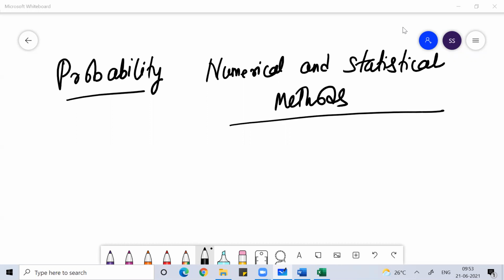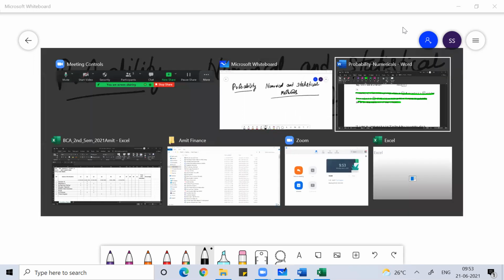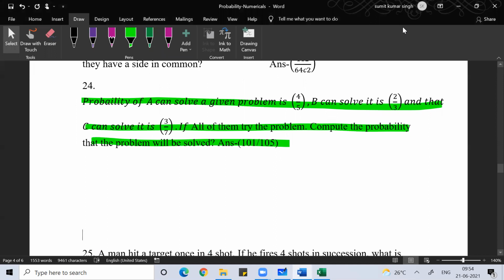We are discussing the important concepts of probability here in this class. Already, we have started many concepts on probability till now. We have discussed repeated trials events. We have discussed the problem on dice, problem on coin, general problems on probability. In today's class, we'll go further and discuss concepts on probability not specific to any specific topic. Okay, so let's come to question number 24.